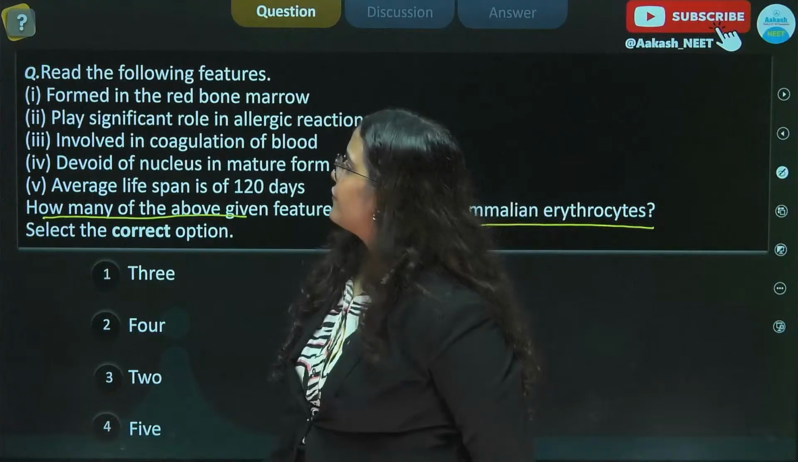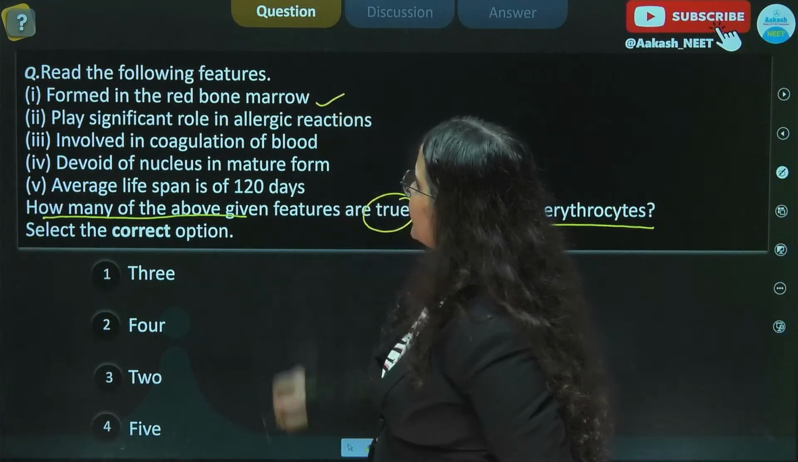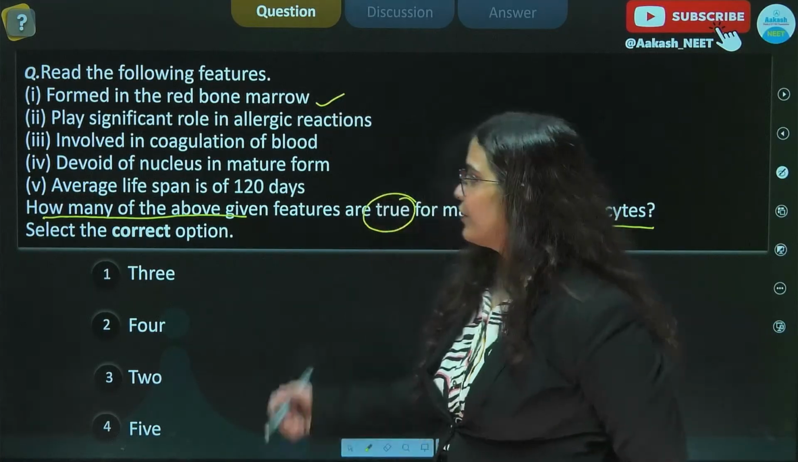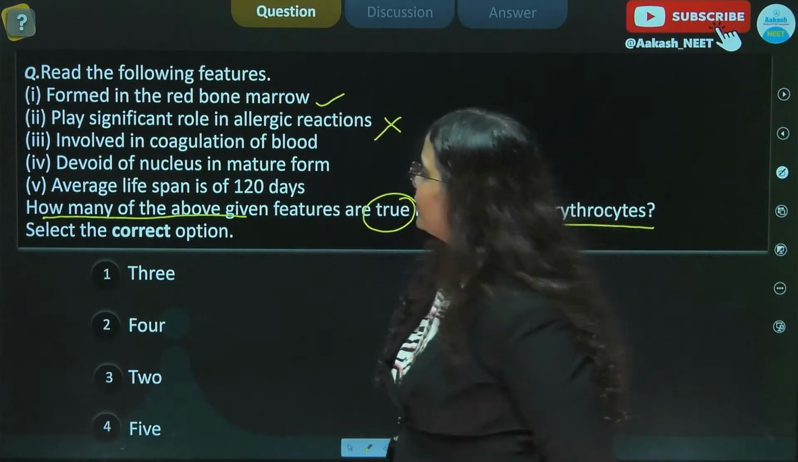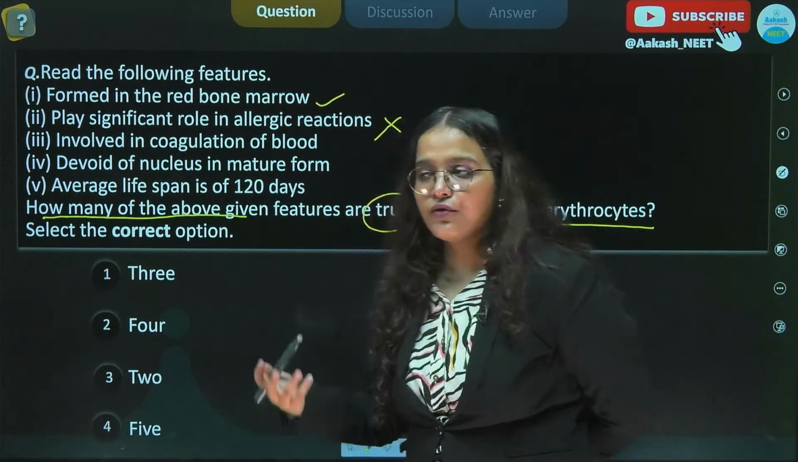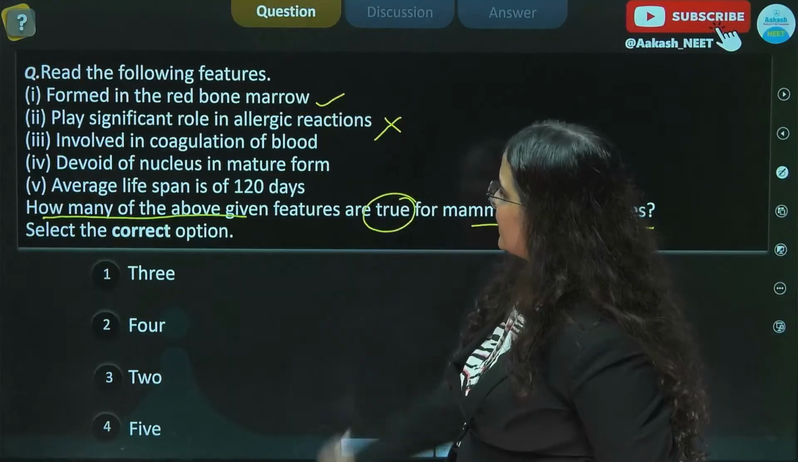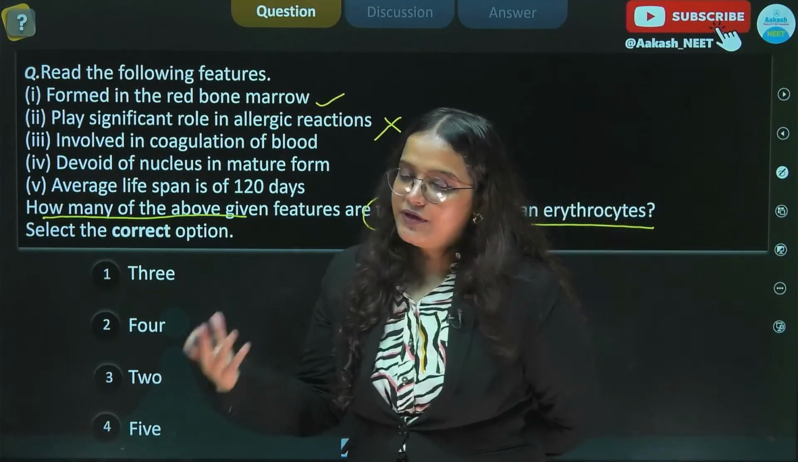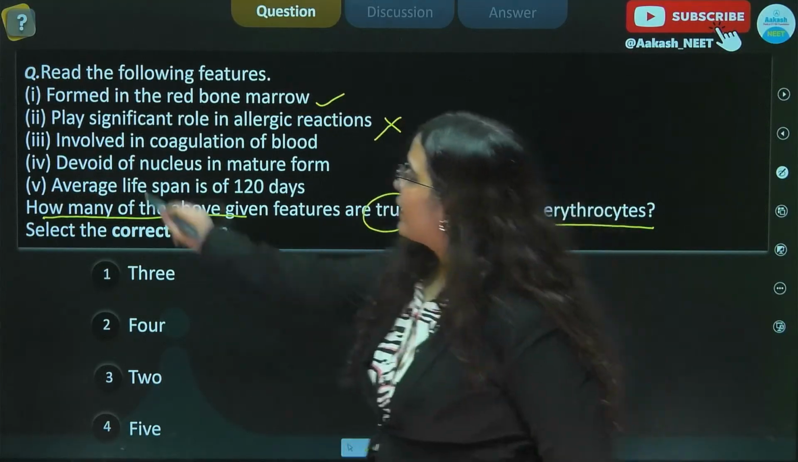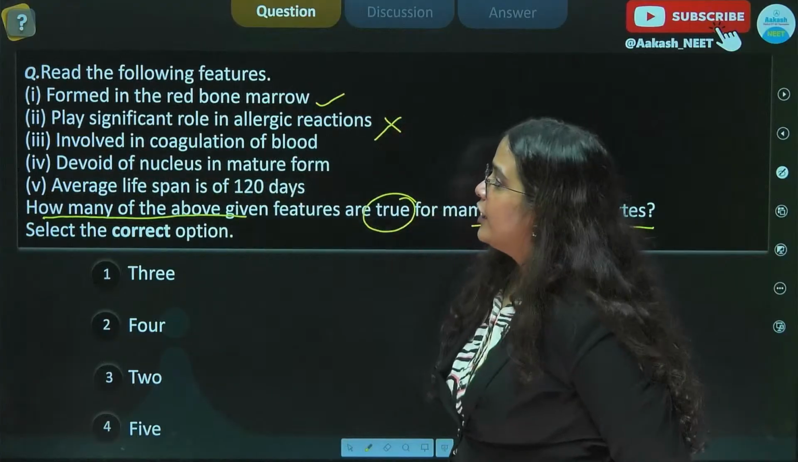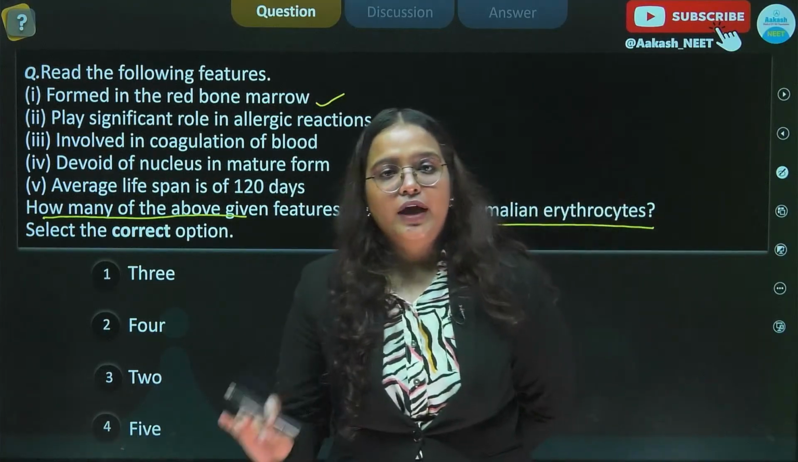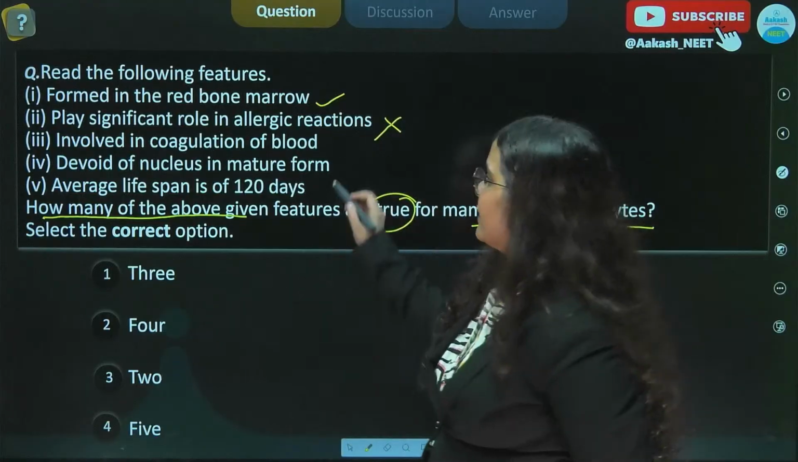So the first option states formed in the red bone marrow, which is true. Plays significant role in allergic reactions. So we cannot say that they play a significant role in allergic reactions. It is the role of the formed elements. Therefore, 2 is incorrect. They are the role of the basophils that we will study. Okay. Third, involved in coagulation of blood. So RBCs are not involved in the coagulation of blood. It is the platelets.